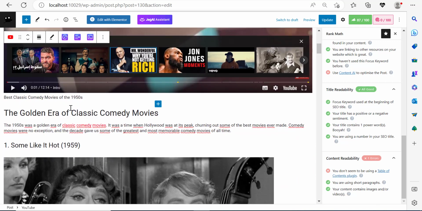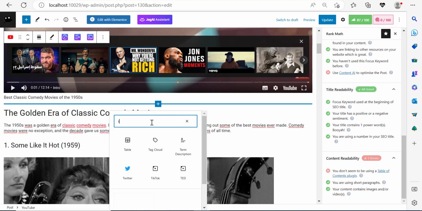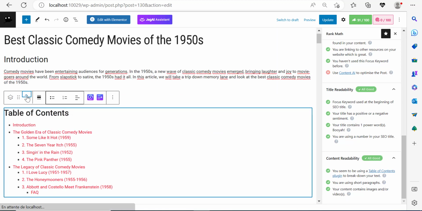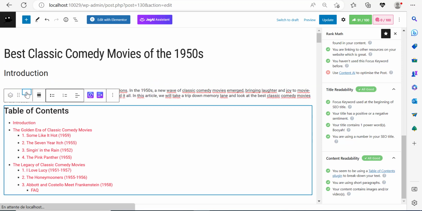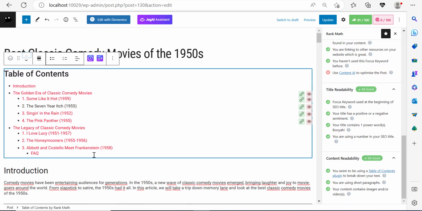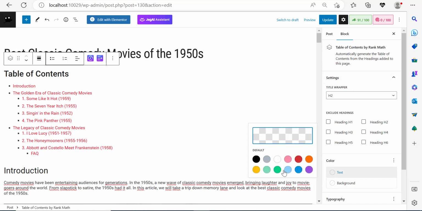Only it's not really showing. So let me just click back here and search again, table of contents. And there you go. We have a table of contents. I can change its position by dragging it, moving it up some more. I want it to be above the introduction. And I can even change the text here of the table of contents by going in here. Now the text color here is set for that. Let me change it to maybe blue.